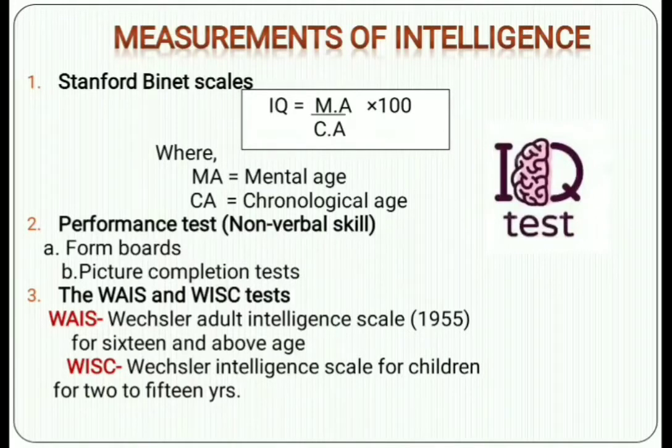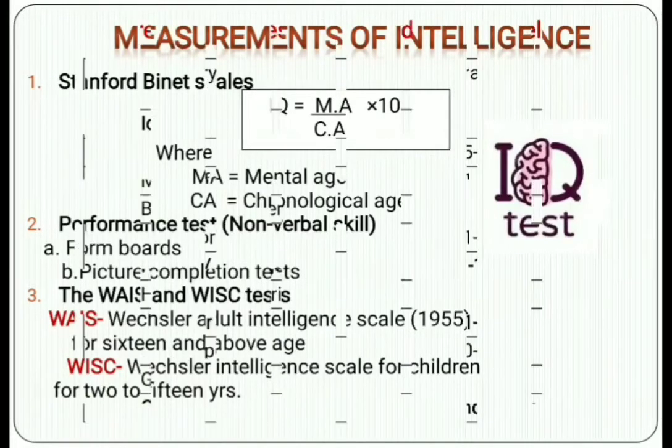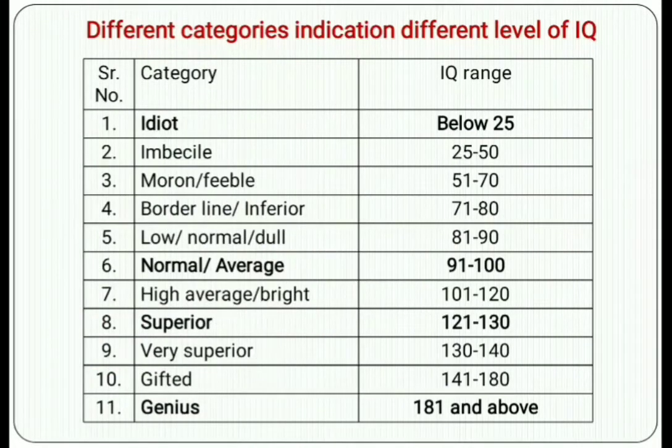Then the most important topic we are going to discuss here is the different categories indicating different levels of IQ. A table is given here. When you search for IQ categories, different values are given to the different categories.